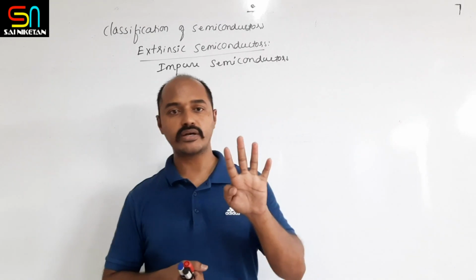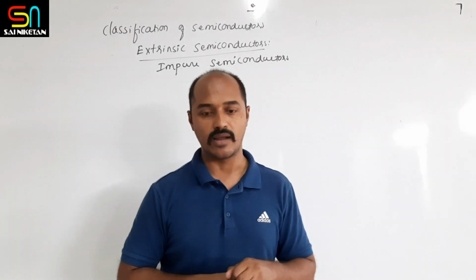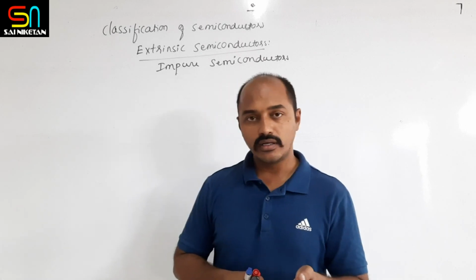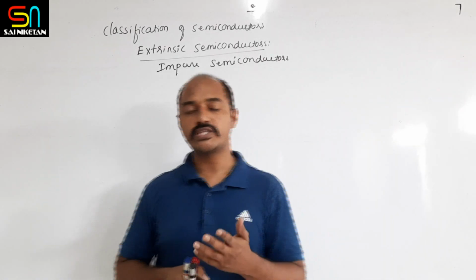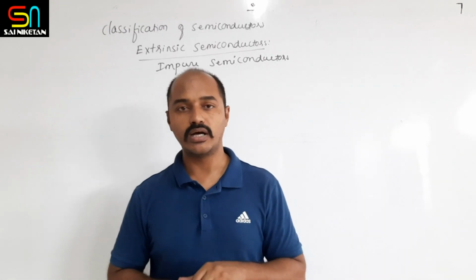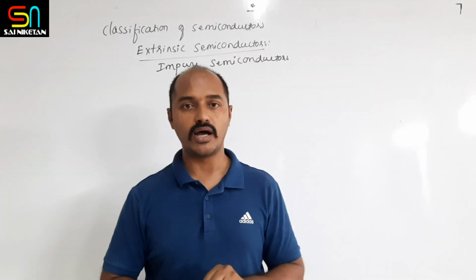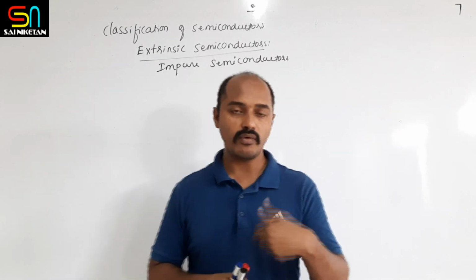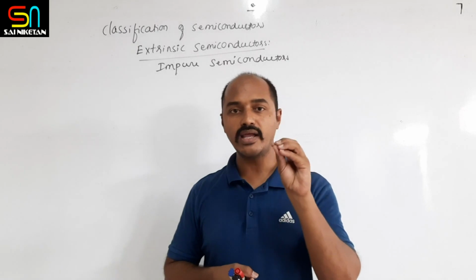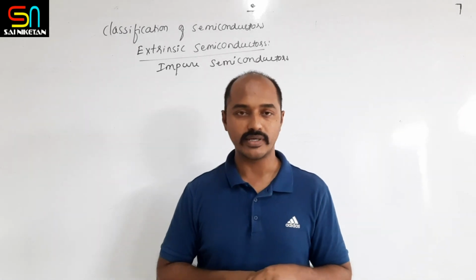Tetravalent means 4 electrons are present in the outermost shell. If you add any impurity which has a pentavalent atom, pentavalent means 5 electrons are present in the outermost orbit.